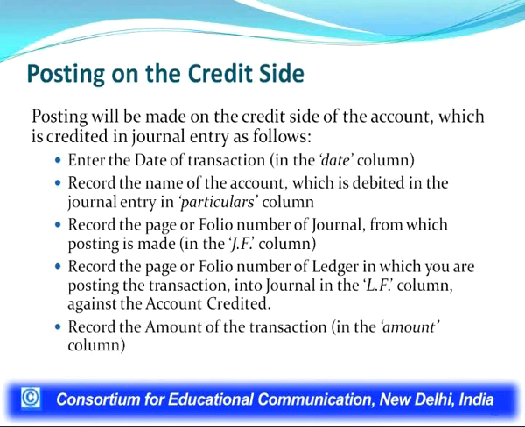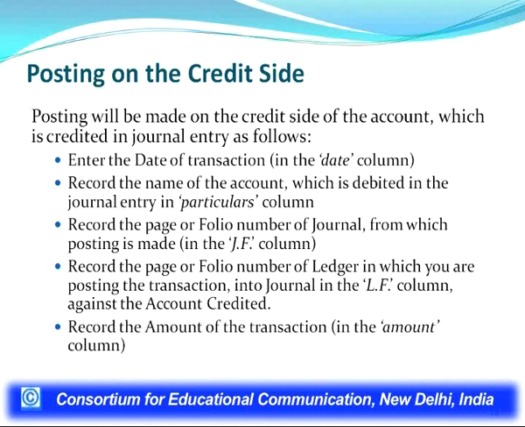Similarly, while making posting on the credit side of a ledger account, we know that the credit side posting will be in the account which has been credited in the journal.